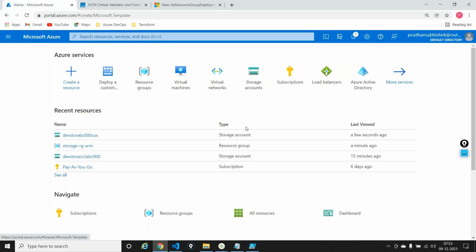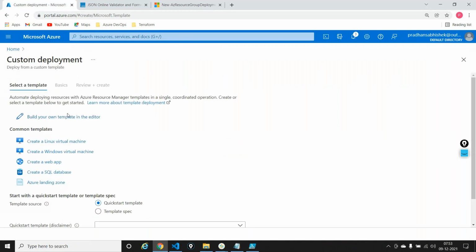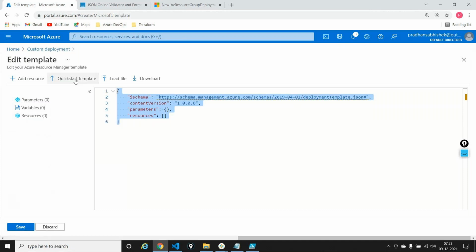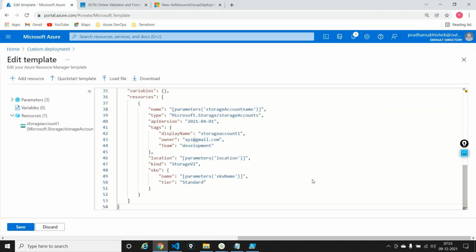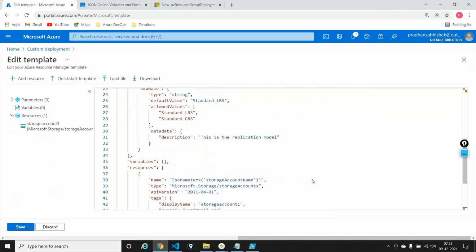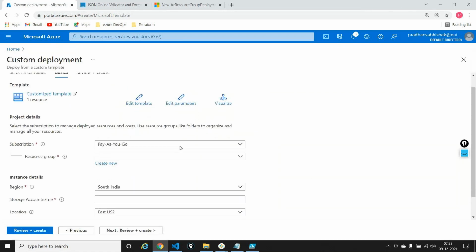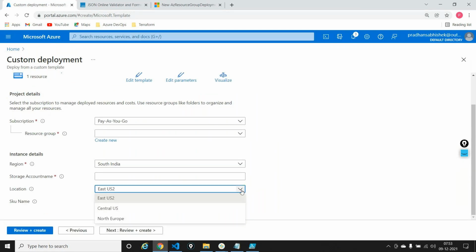Again, I'll take my template out, do a custom deployment, build your own template. I can either load my file or copy my file here. Copying my file here, this is okay for me. I'll say save. Now, do you see here? It's giving you a drop down of allowed values, telling you to please select from only this drop down. I cannot let you type in anything. I'm not letting you type in. You only need to select one of these three. And the reason it is showing you East US 2 is because you have by default said that it is East US 2.